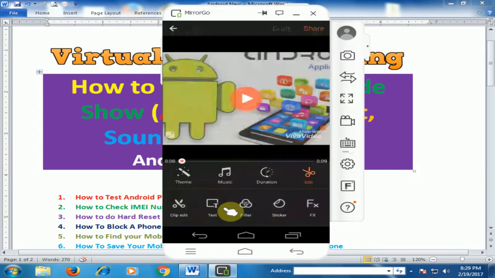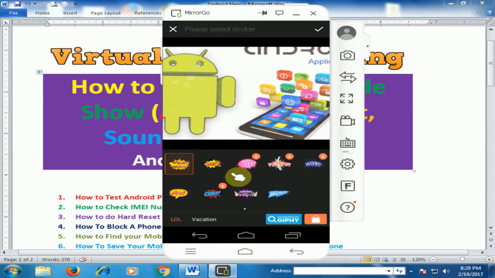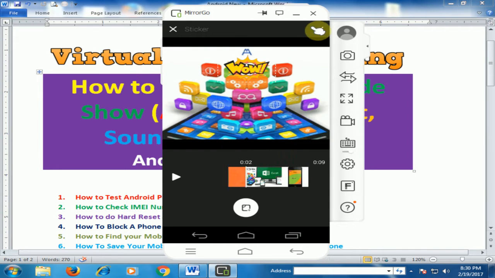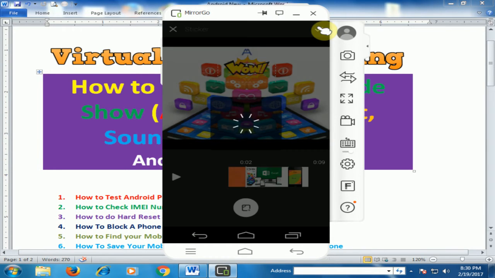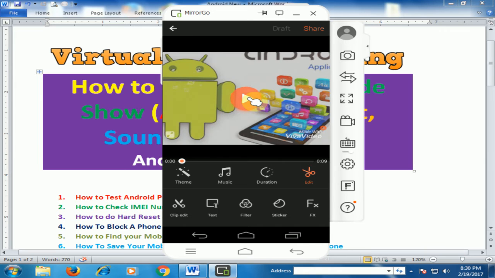And the fourth option is sticker. If you want to add a sticker, just click stickers. There are different stickers available. Just click the plus sign here, and there are different stickers you can use in your slideshow. You can move anywhere and click this button for done. Now it will be added in your slideshow. Just play it.